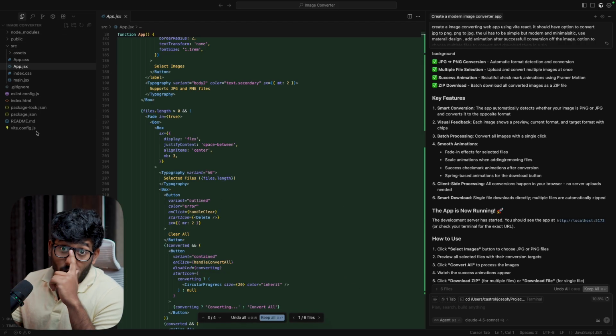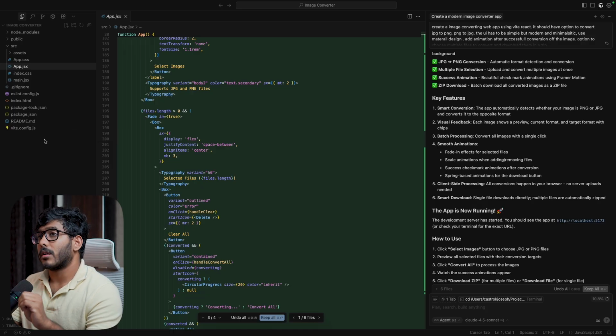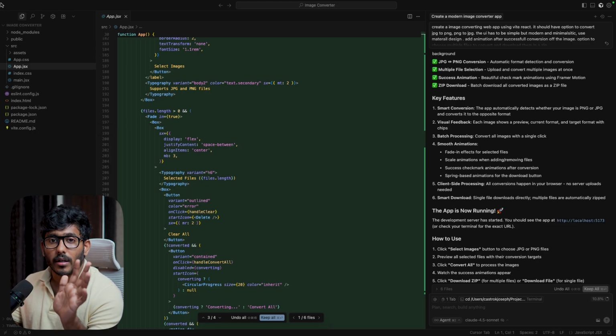Now let me introduce you to one more application that is called Warp. That's a terminal based AI development tool. Suppose you have a code base and you have no idea what this code base is all about, and what this site is doing.